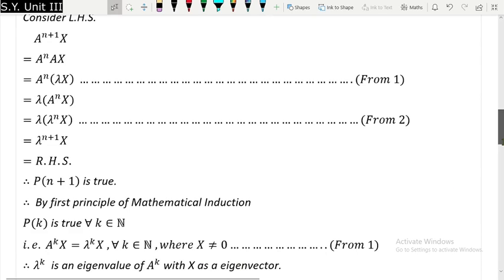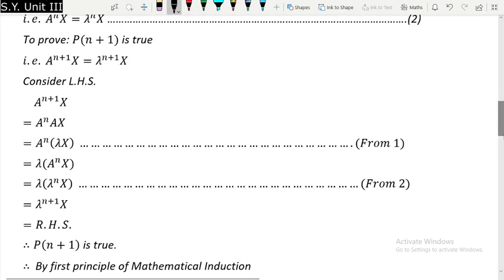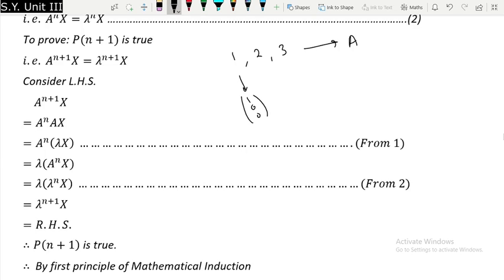Sometimes this question is also asked. Suppose they give you some eigenvalues, say 1, 2, 3 are eigenvalues of A, and the corresponding eigenvectors are, let me assume, (1,0,0), (0,1,0) and (0,0,1).